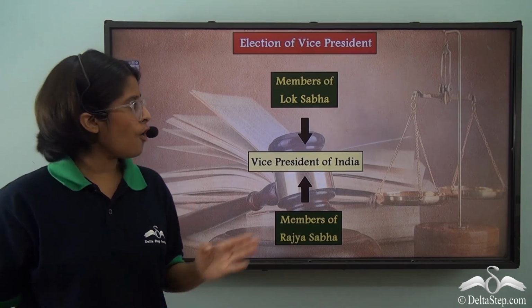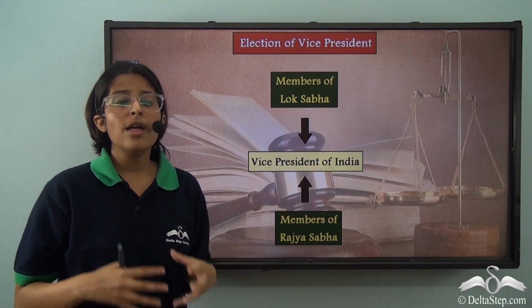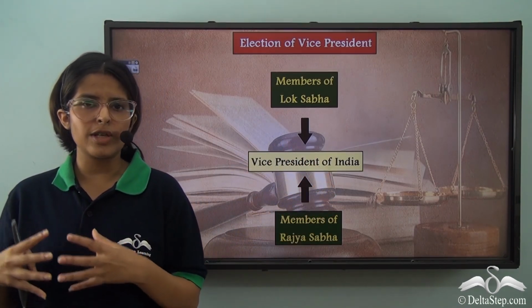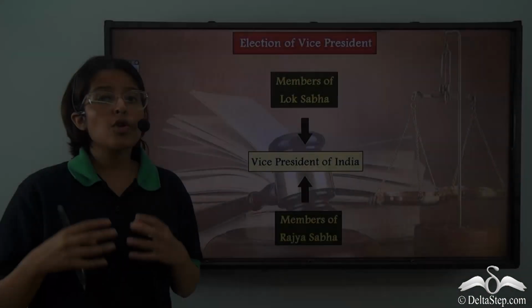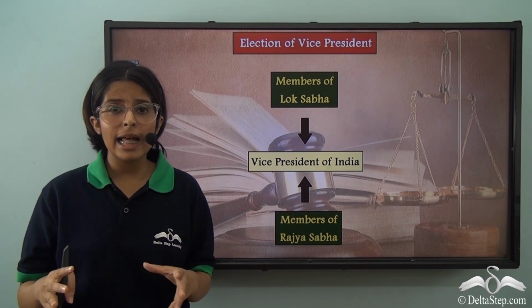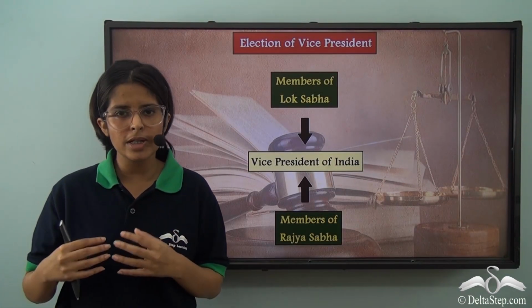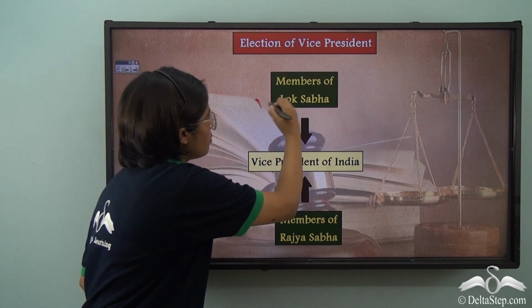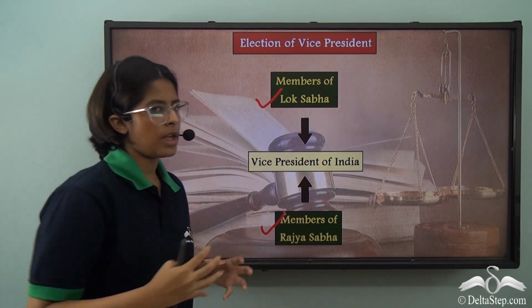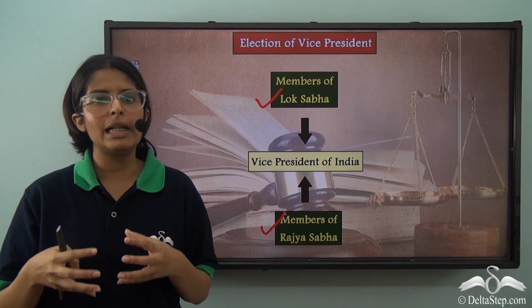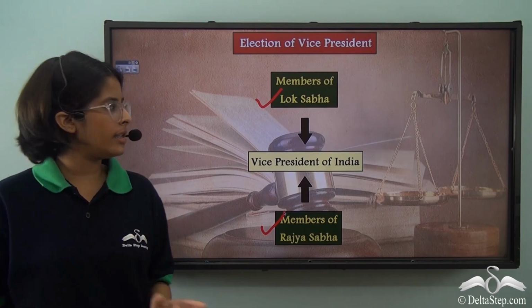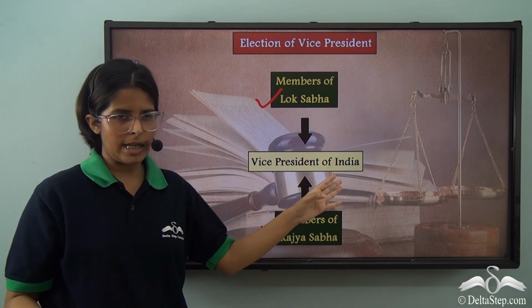In the election of the Vice President of India, the members of the state legislative assemblies are not present. So the Vice President of India is elected by an electoral college which is formed out of the two houses of the parliament. So members of the Lok Sabha and members of the Rajya Sabha come together to form an electoral college and elect the Vice President of India.